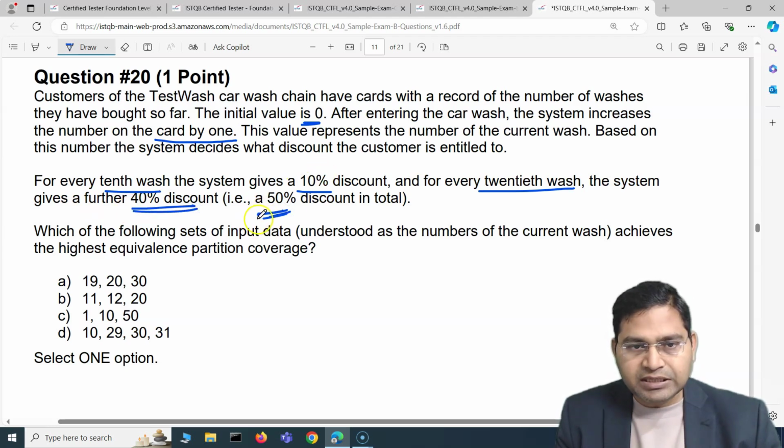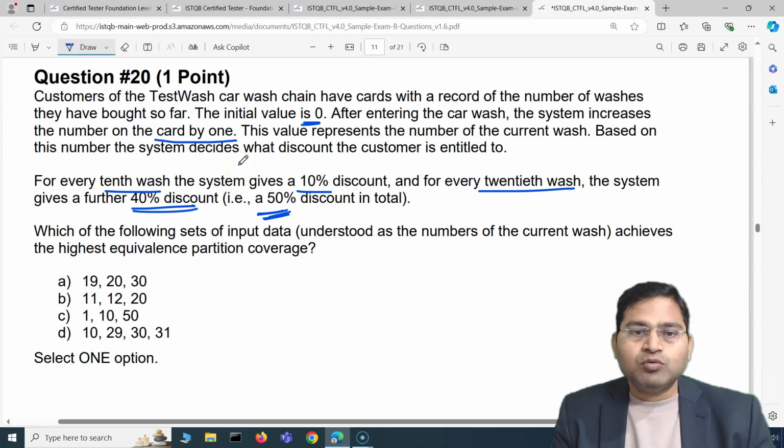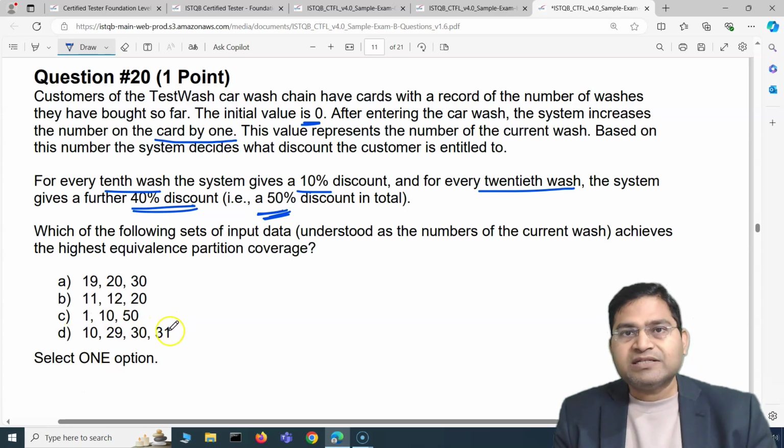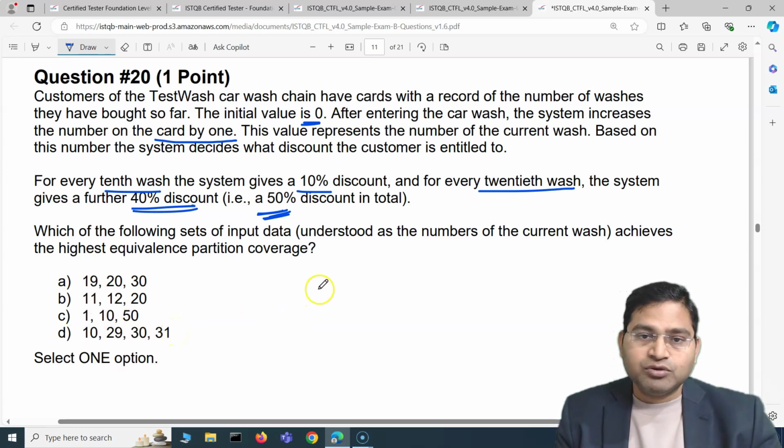So 10% initially and then 50% total discount on every 20th wash. Which of the following sets of input data, understood as the numbers of the current wash, achieves the highest equivalence partition coverage? In this sort of question, you first have to figure out the partitions, and then analyze each data set and see which provides the highest possible coverage of those partitions.